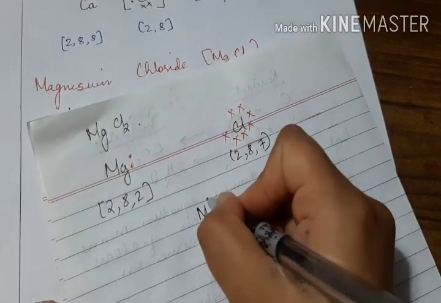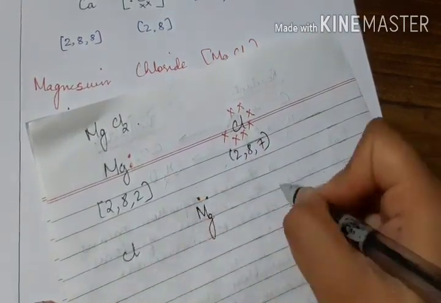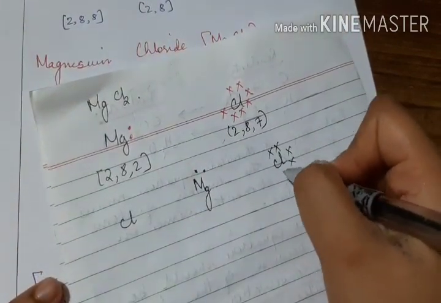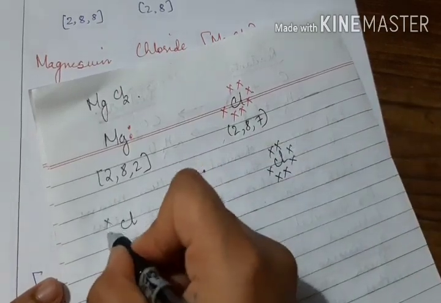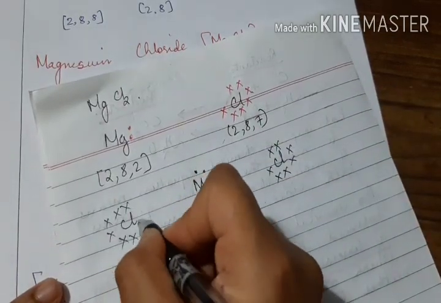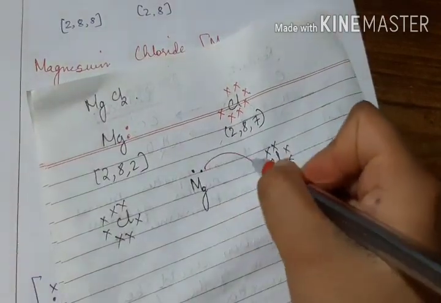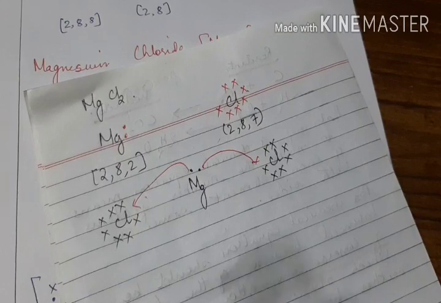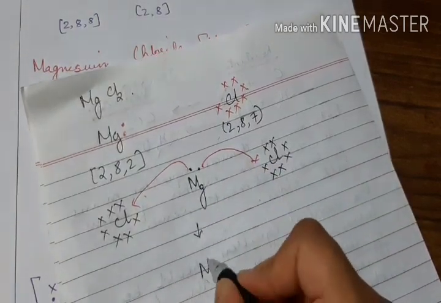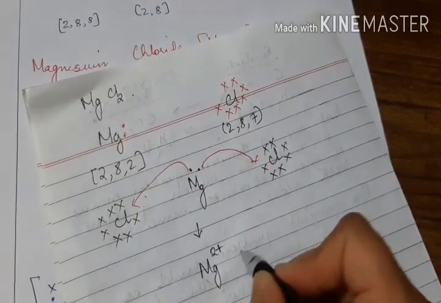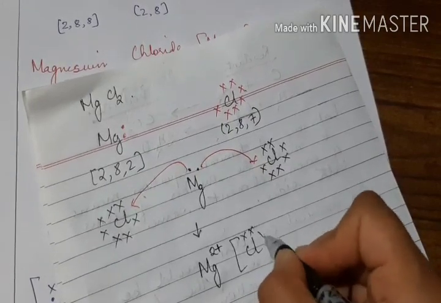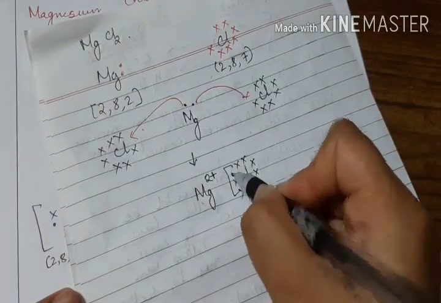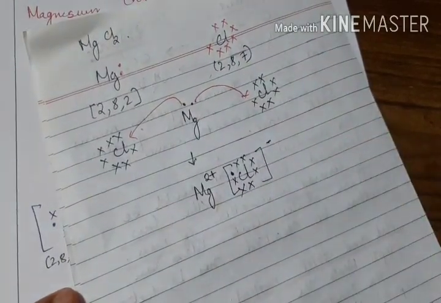So what we do is Mg, 1 and 2 I'll write out here. Then 1 chlorine atom, 2 chlorine atoms, each with 1, 2, 3, 4, 5, 6, 7. Transfer happens here. When this is transferred, you get Mg2 plus. Out here chlorine has 1, 2, 3, 4, 5, 6 of its own, 7 of its own, then from magnesium, so minus charge.